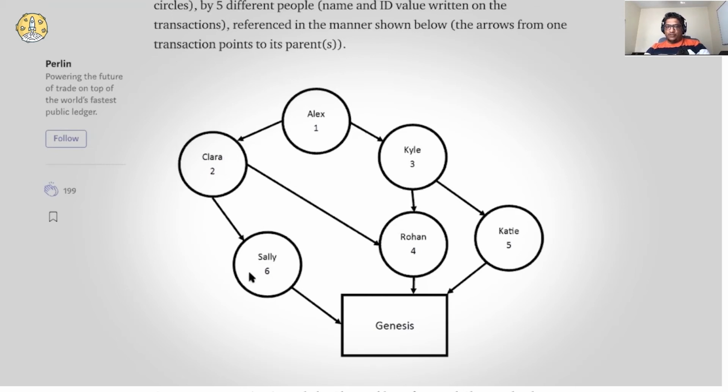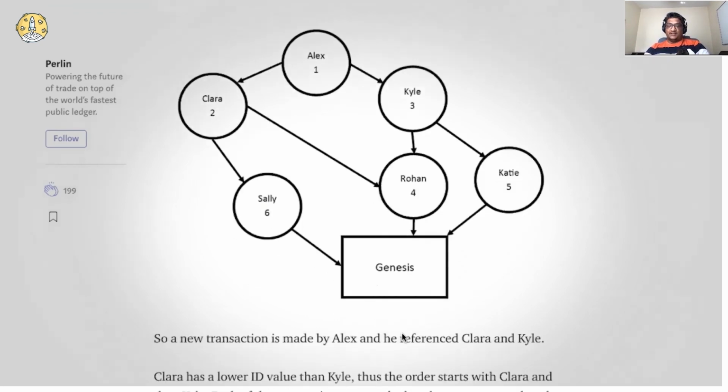Clara has two nodes, Sally and Rohan, and Sally has more weight than Rohan, so Rohan will be visited first, then Sally. Then it goes back to Kyle. Kyle has two child nodes, Rohan and Katie, but Rohan has already been visited, so it will visit Katie. And now we are at the Genesis block.